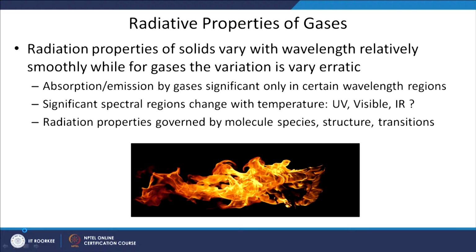Now, depending on the temperature and pressure, different gases radiate or absorb radiation in different parts of the spectrum. Some gases absorb radiation in the ultraviolet region of the spectrum, some gases absorb in the visible, and others may absorb and emit radiation in the infrared. So, we are interested in how these gases absorb and emit radiation, how the wavelength dependence comes into play, and in what part of the spectrum different gases will absorb and emit radiation.